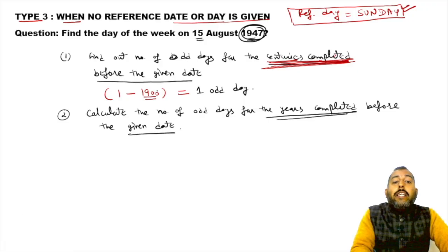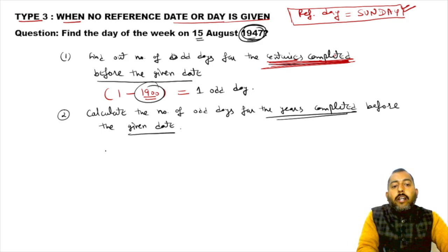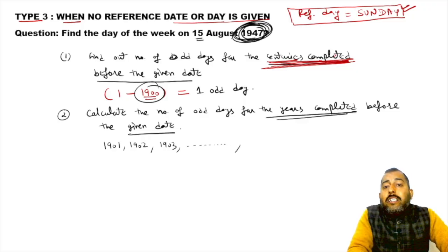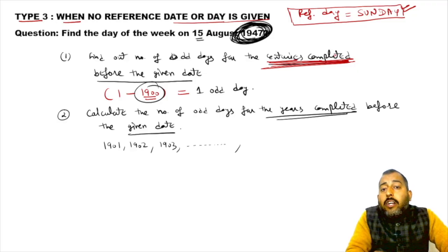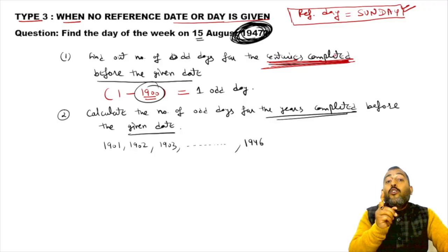Now till 1900 we have calculated all the odd days. So after 1900, 1901 is complete, 1902 is complete, 1903 is complete, and in this way. The last year before the given date which is completed is 1946, so you're going to write down till 46 only.